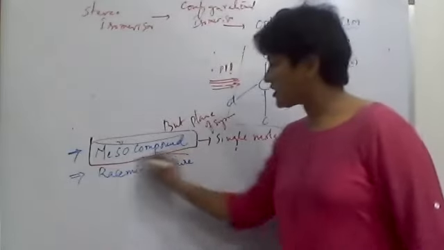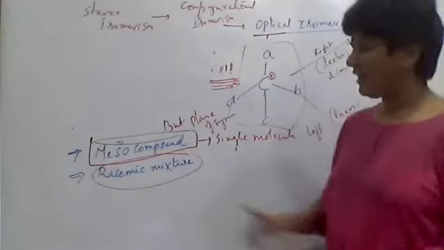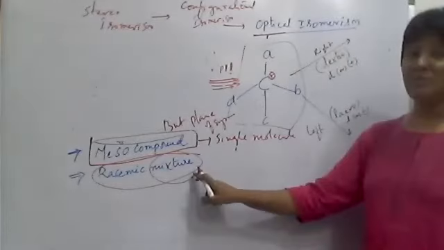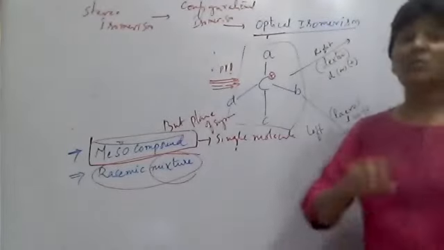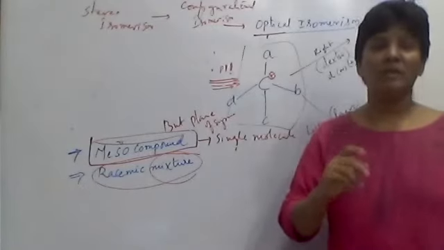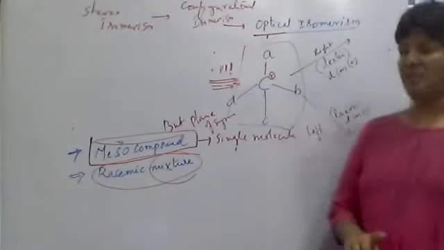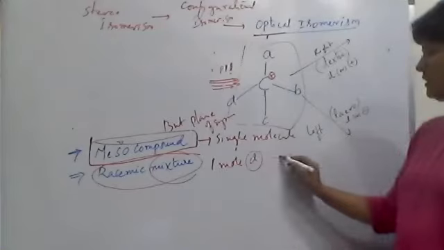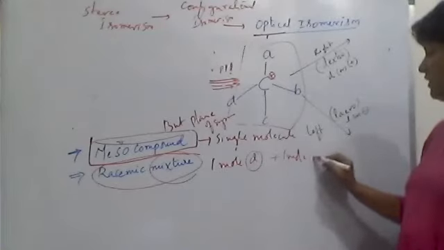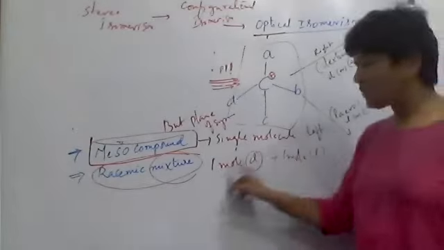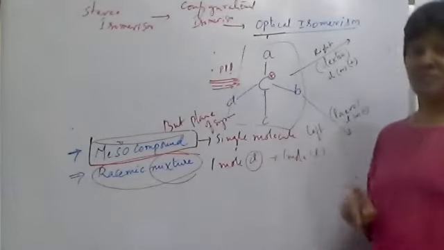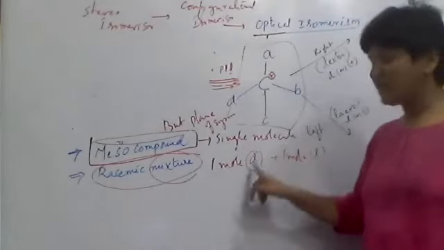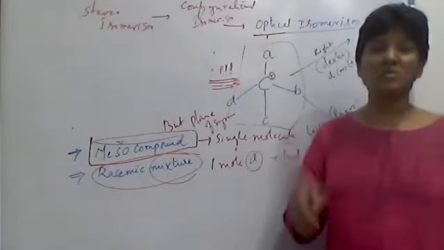Next, the second one is the racemic mixture. The name itself indicates a mixture, which means more than one. It is a mixture of equal proportions, meaning the contribution of the two molecules is the same. If 1 mole of dextro is present, then 1 mole of levo is present. So equal moles of dextro and levo are present. You can say it is an equimolar mixture of dextro and levo isomers of the same compound.